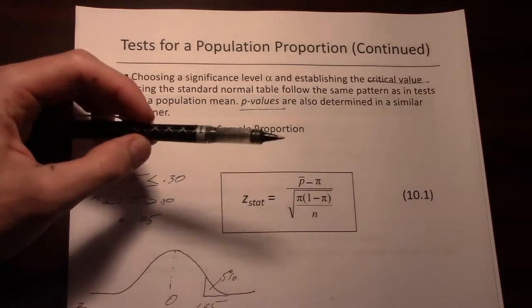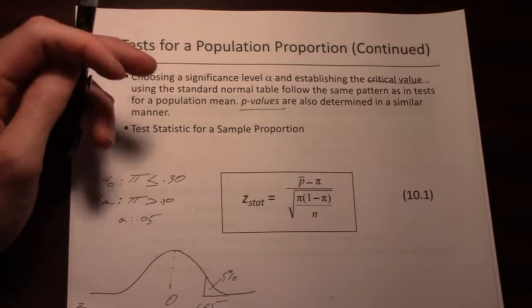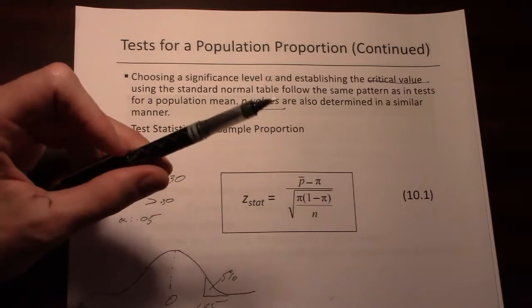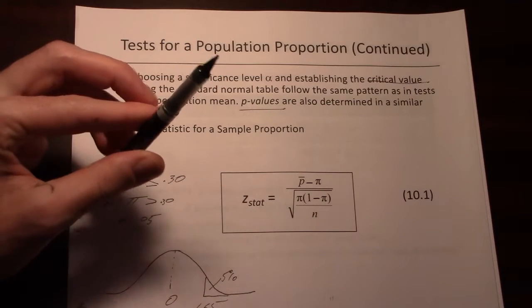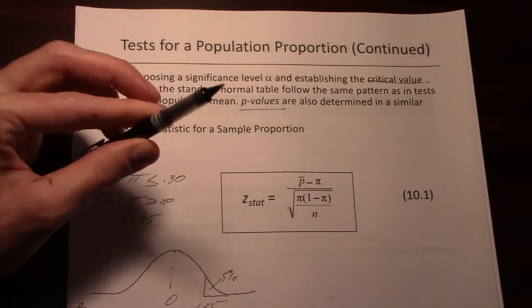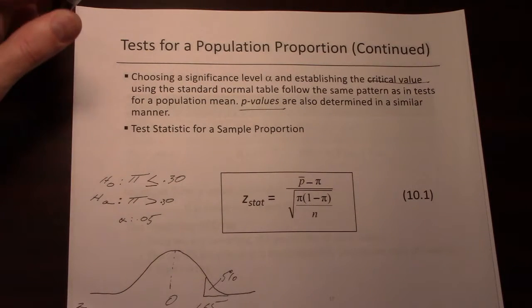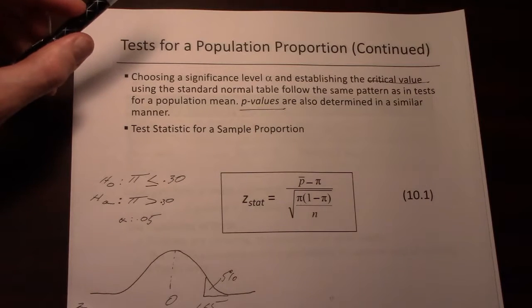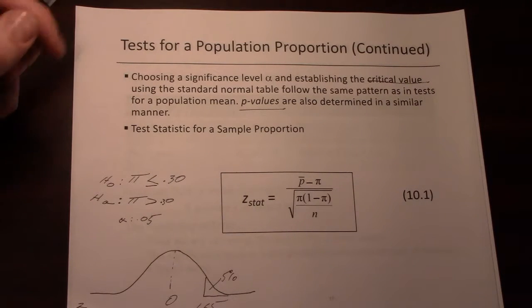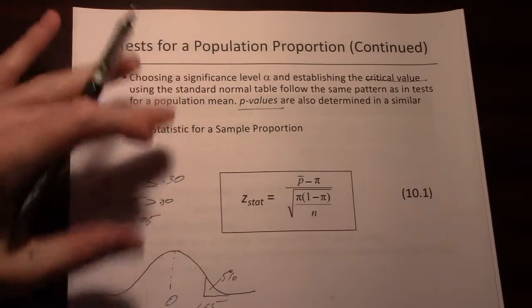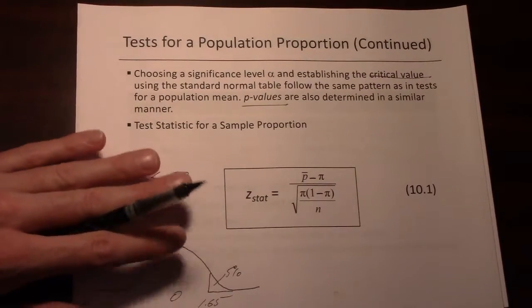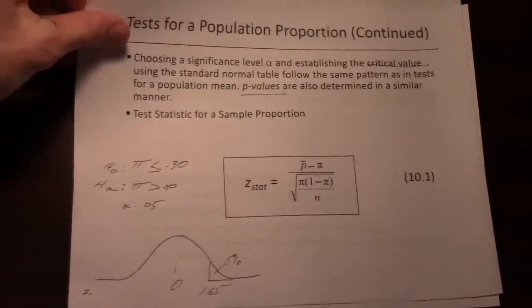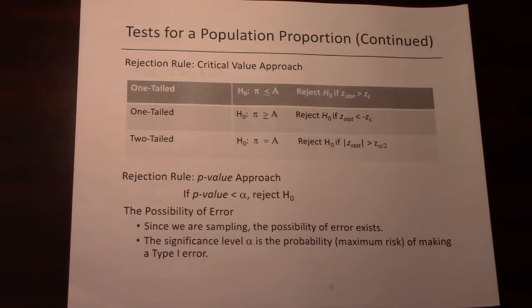And then we will see whether this z statistic falls in a region in which we would say that is so unlikely under the assumption that 44% of people support Donald Trump that I'm going to reject your null hypothesis and assume the alternative hypothesis. I actually wrote down a little start of an example here, but I'm going to leave it at that because we're going to do an example in a minute. So we've got z stats, and on this next slide we've got the rejection rule.